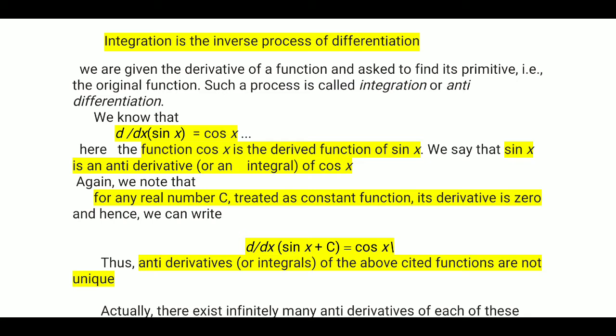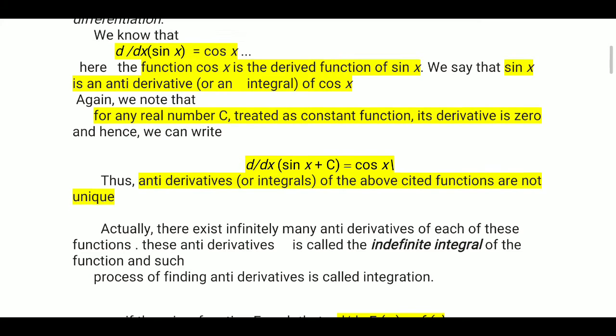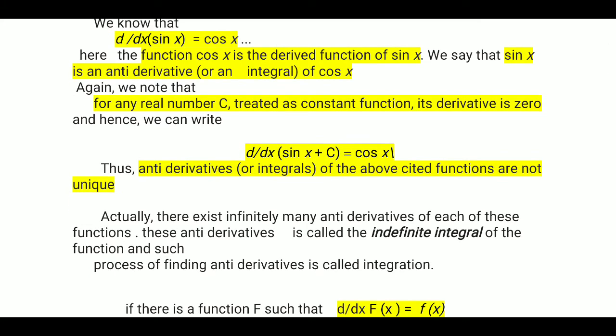Thus the antiderivative or integral of the above cited functions is not unique. Not unique means all are not the same. Why? Because it has a constant c.